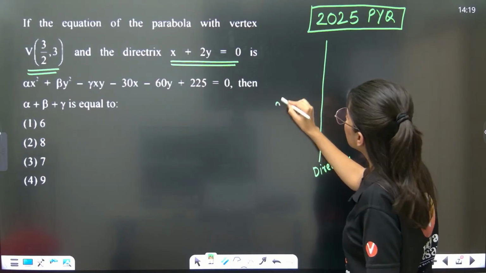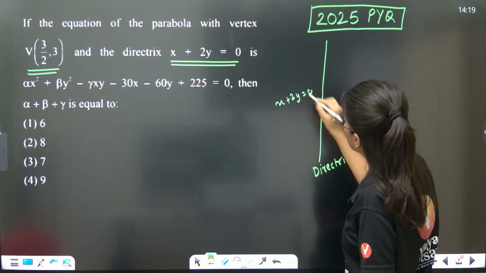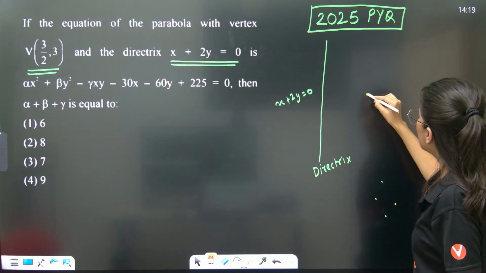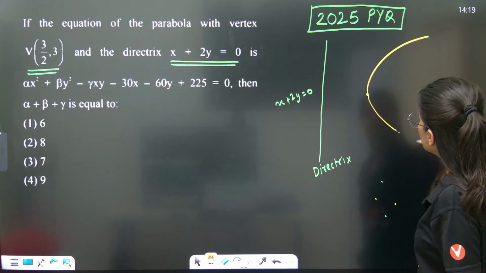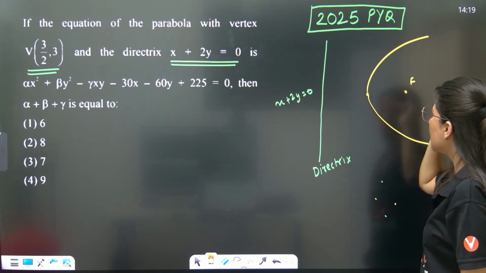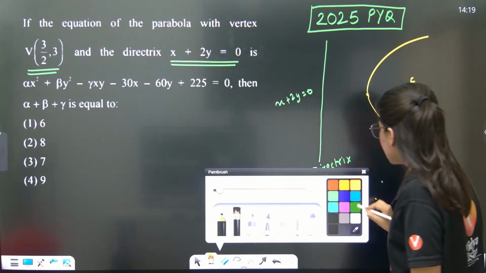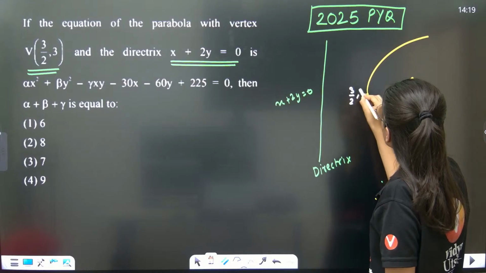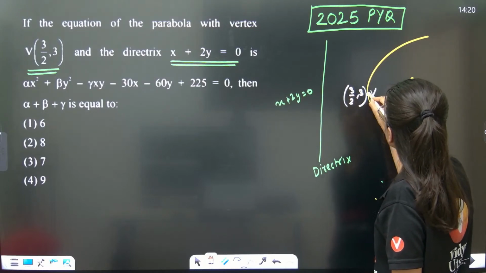Directrix is x plus 2y is equals to 0, correct? Then we have vertex. Then this is your focus. Now understand, vertex is 3 by 2, 3 is your vertex V.